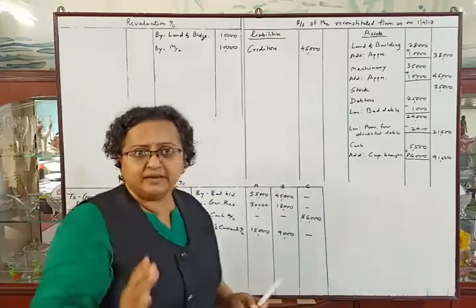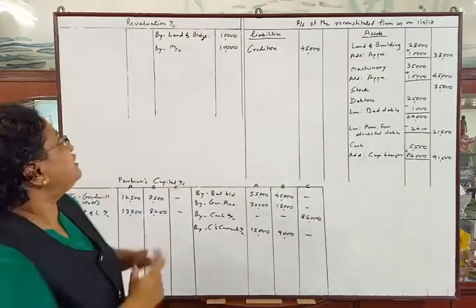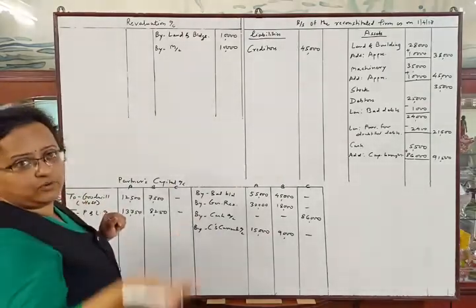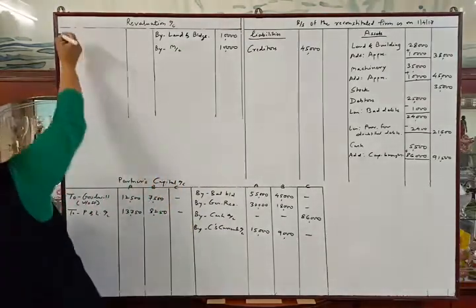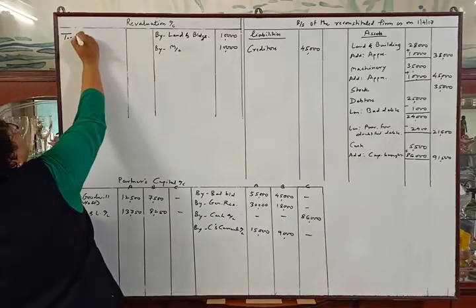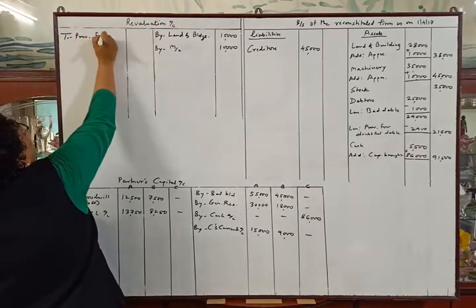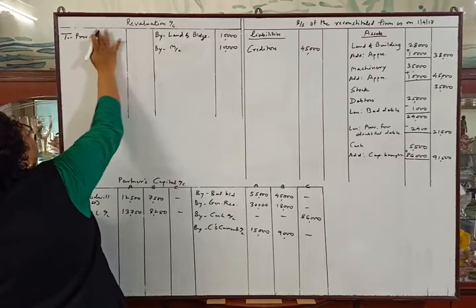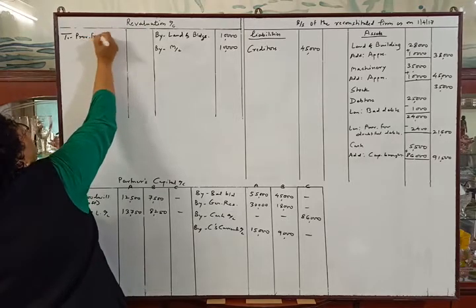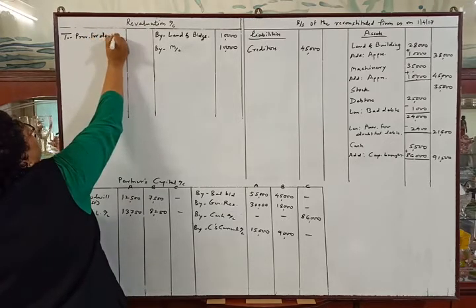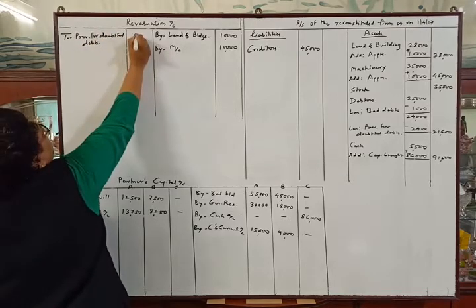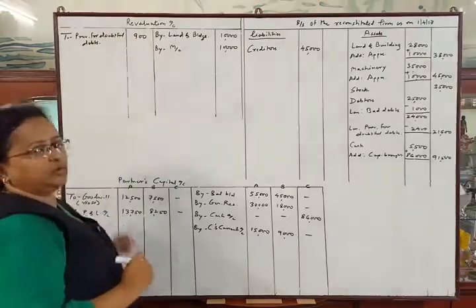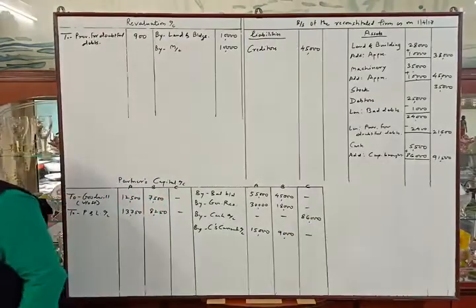So we will make entry of 900 in revaluation account. We are increasing the provision by rupees 900. This is the meaning of this adjustment. So to provision for doubtful debts rupees 900. Okay. Next adjustment.